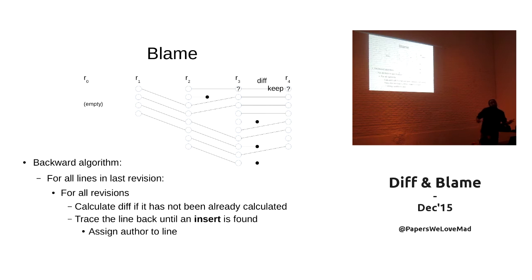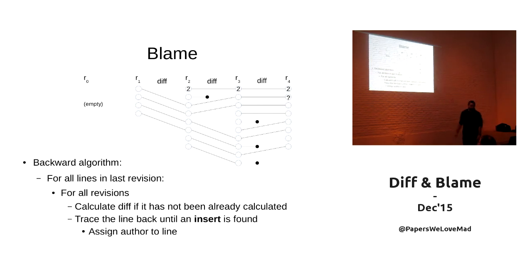So it's a keep. So I came from here and it was just keep, so I still don't know who is the author, right? Calculate the diff for the previous one, so it's also a keep, and we still don't know. Calculate the diff, ha! I was inserted on edition number 2, therefore I am a 2. Okay? You do that for the next line number. You have already made most of the diffs, so no need to repeat it again.